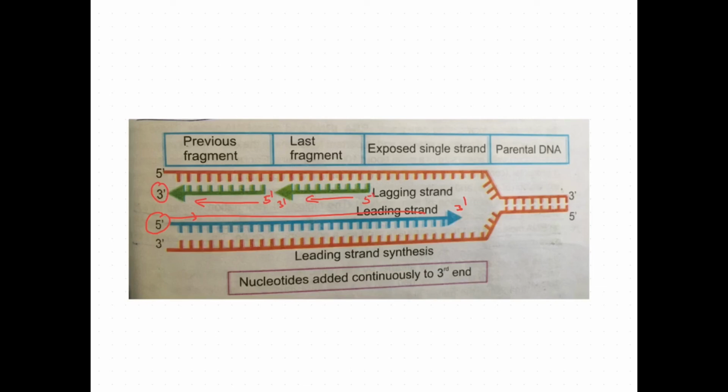The two chains composing one DNA double helix are anti-parallel. Thus, if one chain is aligned in 5' to 3', its partner must be aligned in 3' to 5' direction. Here you can see the parental, that is 5' to 3'. So the other strand will be 3' to 5', anti-parallel.